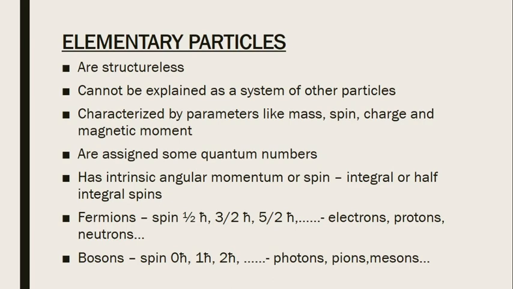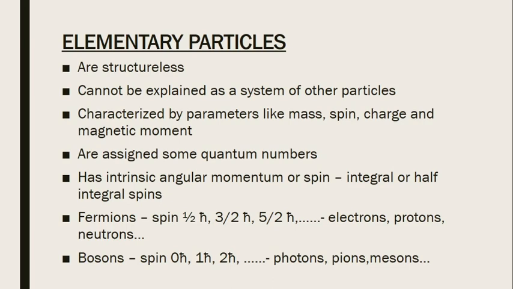About 200 elementary particles are there, and these particles are called elementary particles. Not only electron, proton, neutron and photon, more elementary particles were discovered after the invention of high energy particle accelerators. So with this introduction, let's move on to our topic, elementary particles.